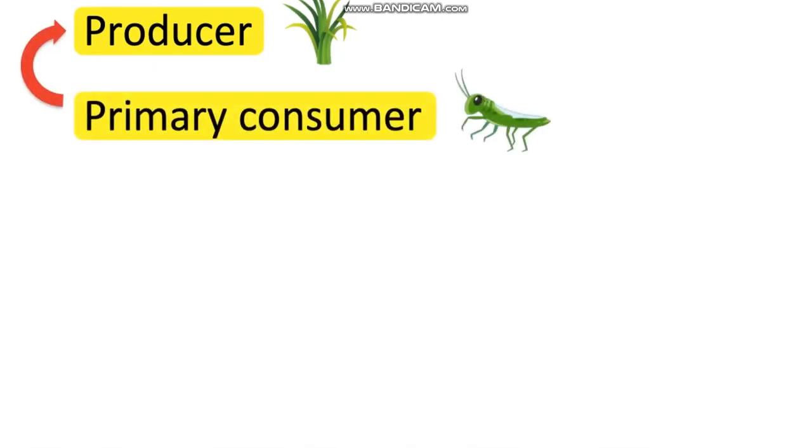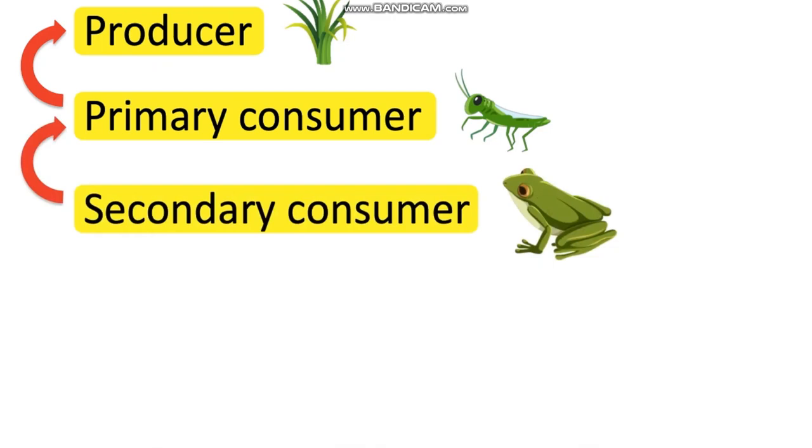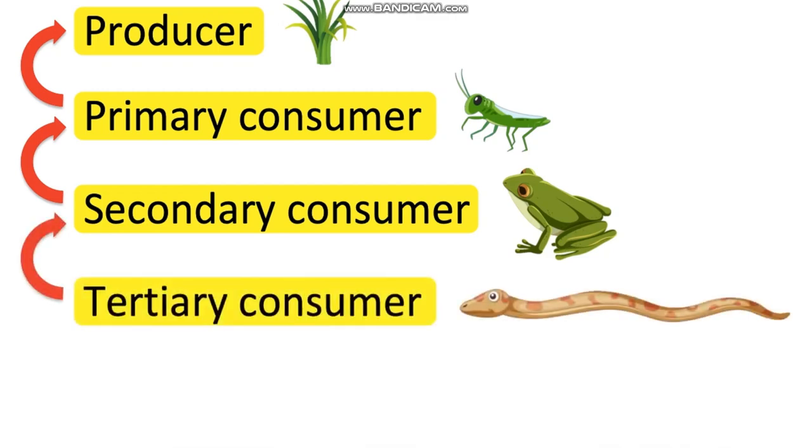Then primary consumers. Primary consumers eat plants. They are also known as herbivores. Then secondary consumers. Secondary consumers eat primary consumers. Then tertiary consumers. Tertiary consumers eat secondary consumers.